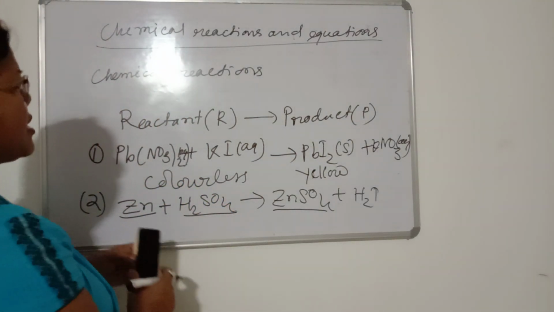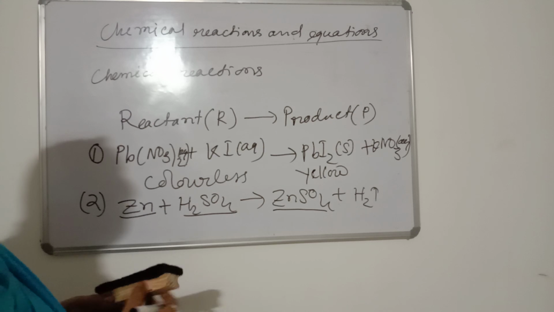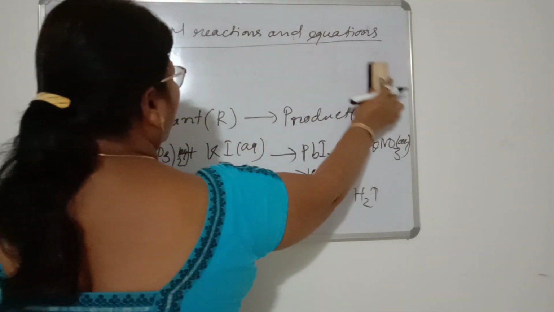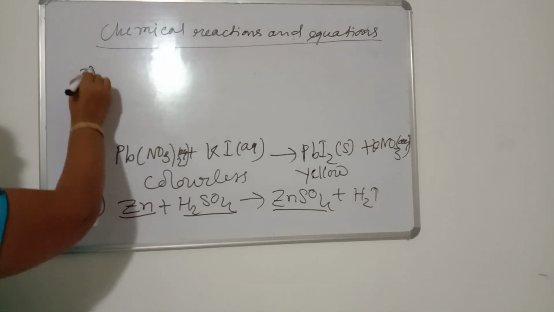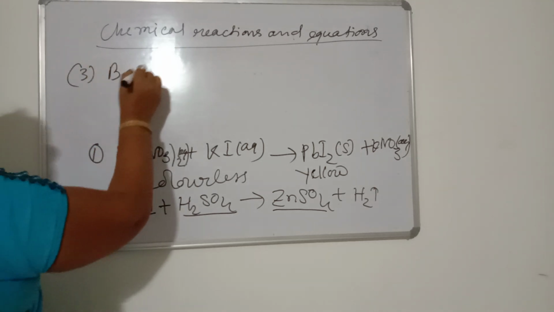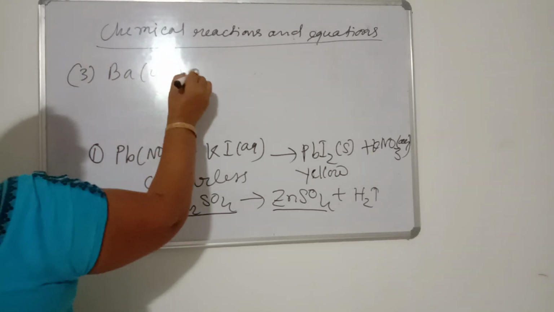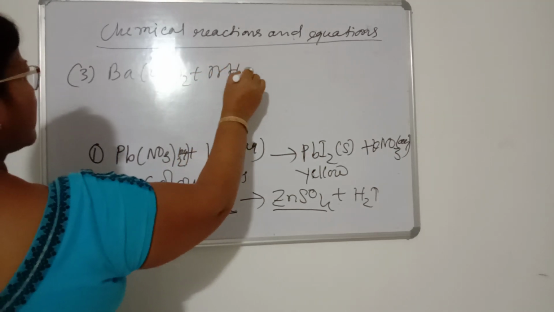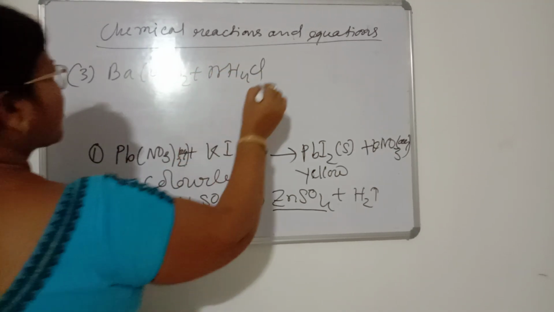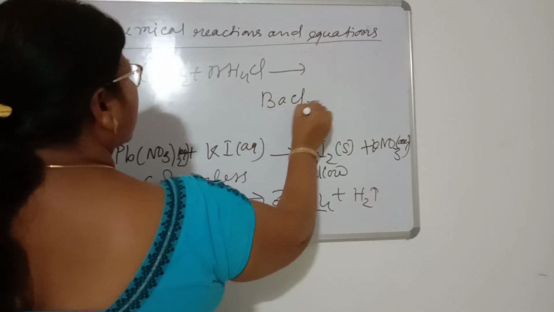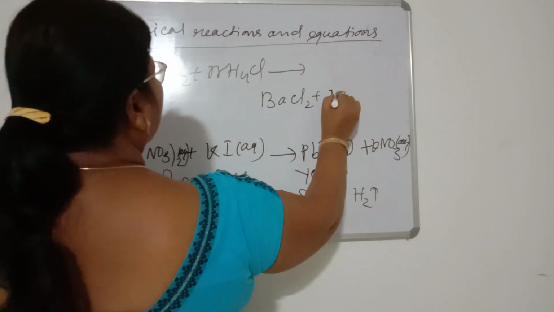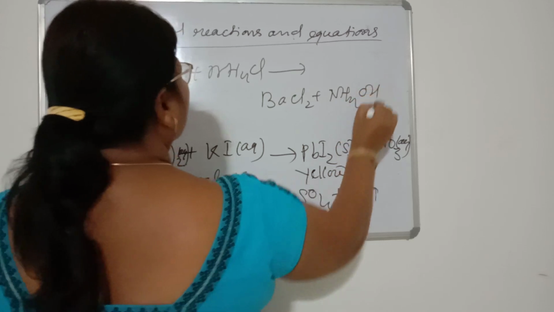In another reaction, there must be a change in temperature also. For example 3, barium hydroxide and ammonium chloride, after the reaction, form barium chloride and ammonium hydroxide.